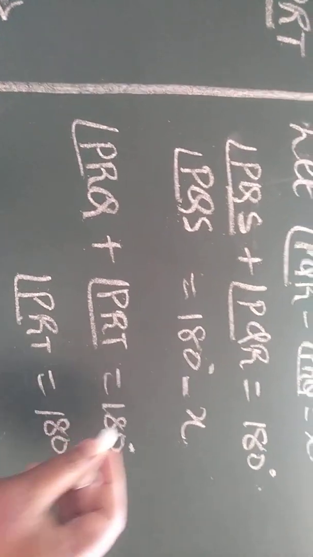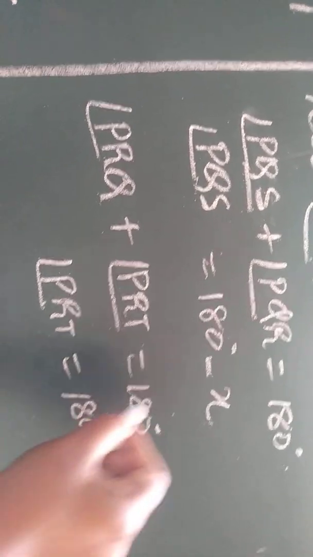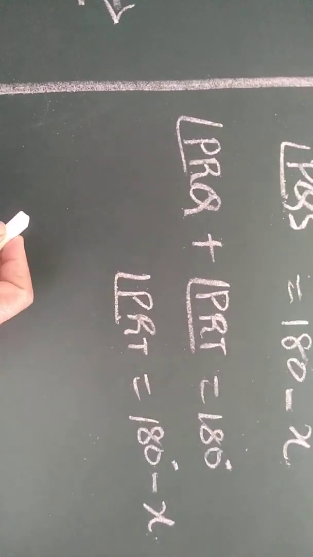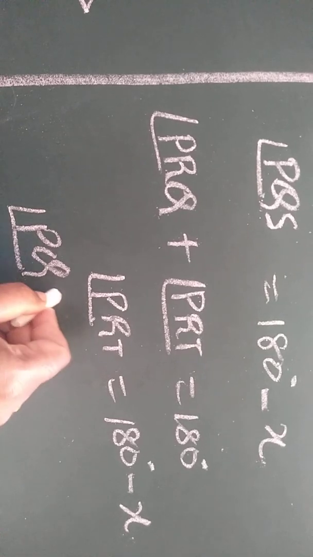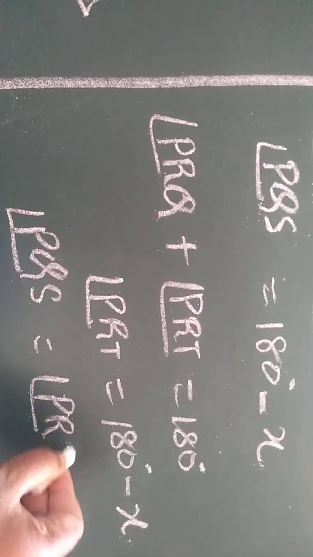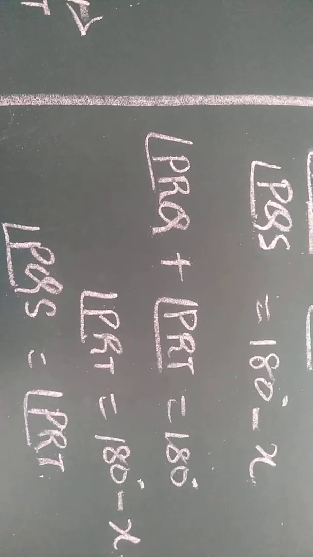See here, in both the cases the RHS is the same. As I said earlier, if the RHS are the same, then the LHS will be equal. Hence I can now write angle PQS equal to angle PRT. Hence the proof. They have asked the same thing in your question.